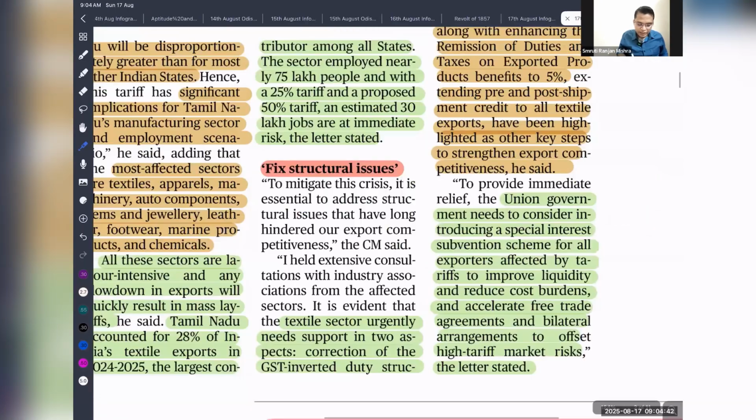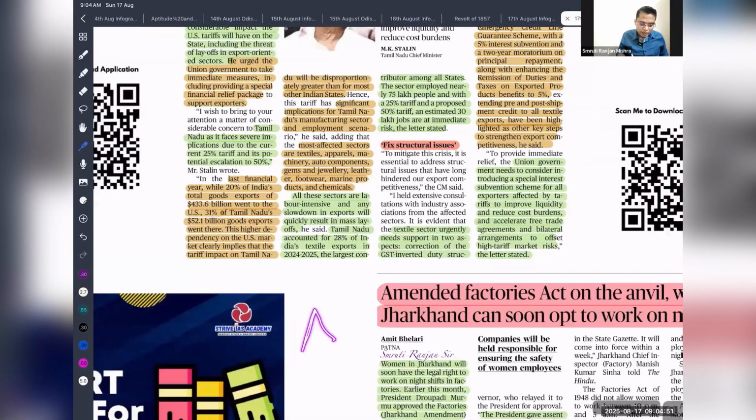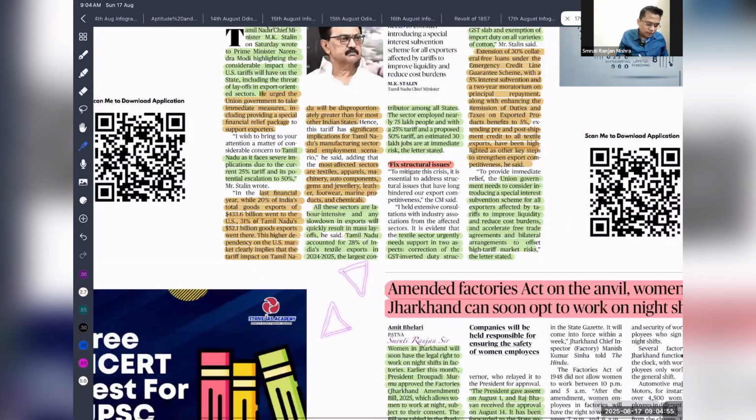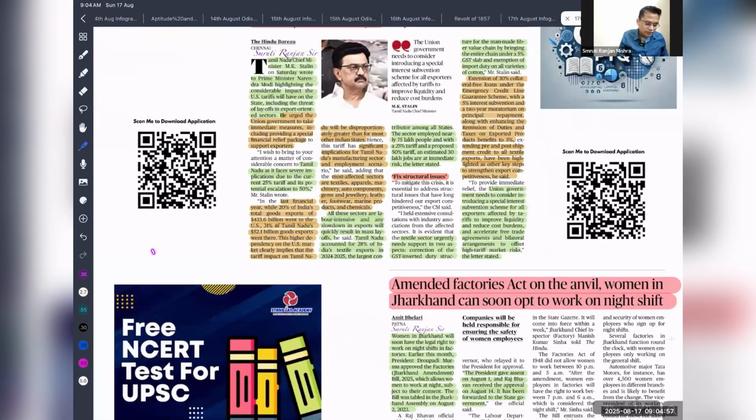For example, the textile sector urgently needs support to address the correcting of the inverted duty structure. So what do we mean by inverted duty structure? Let's see. For example, let's say we are exporting dresses, T-shirts, let's say. For T-shirts, let's say we are exporting T-shirts from India to the USA. Let's say the finished product is taxed.